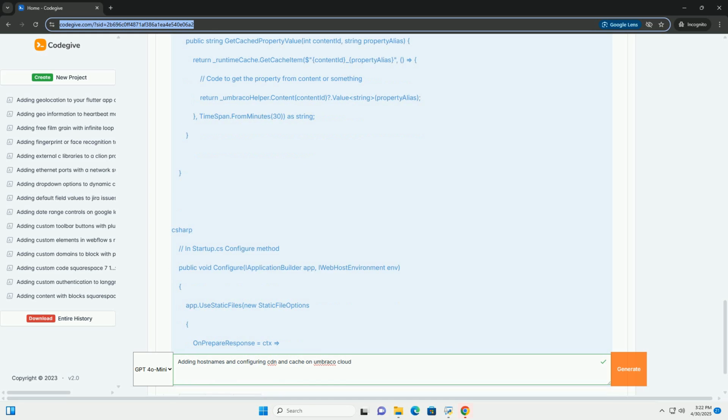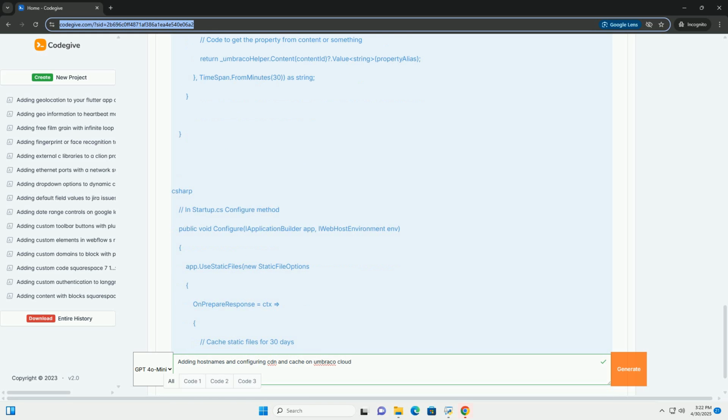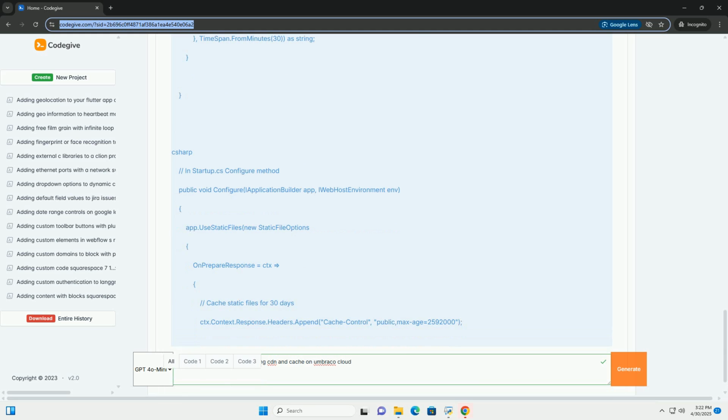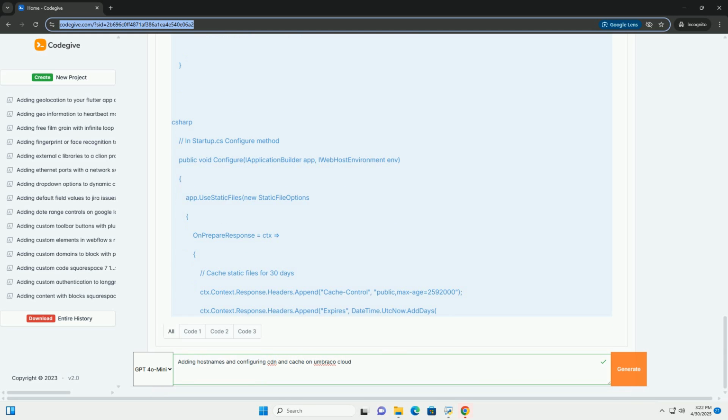Content Delivery Network, CDN. A CDN is a geographically distributed network of servers that cache your website's static assets, images, CSS, JavaScript, fonts, etc., closer to your users. When a user requests a resource, the CDN server closest to them delivers it, reducing latency and improving load times. CDNs can also handle a significant amount of traffic, reducing the load on your Umbraco Cloud servers.